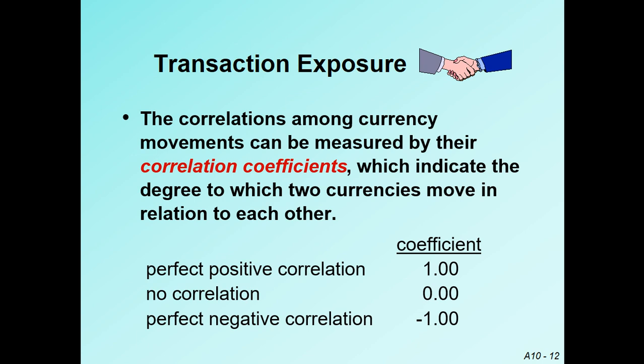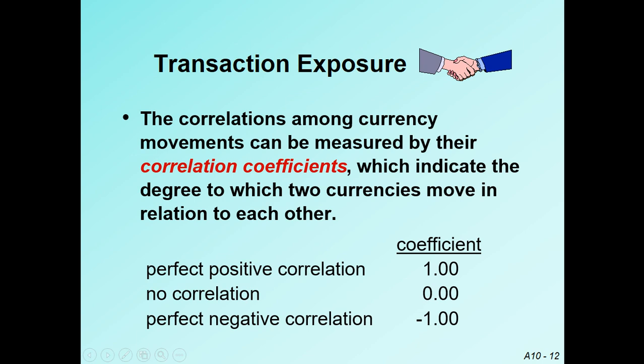For example, if the currency movement between Pakistan and Afghanistan is perfectly positively correlated, it means that if there is appreciation of the currency of Pakistan, there is also appreciation of the currency of Afghanistan.